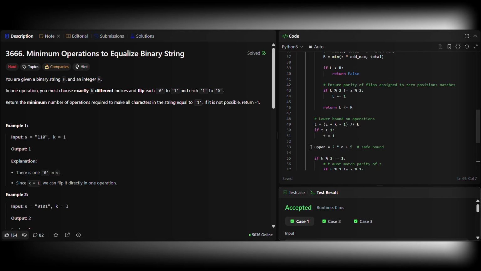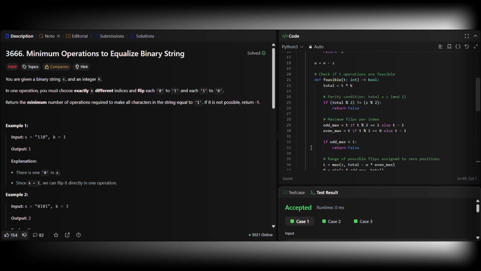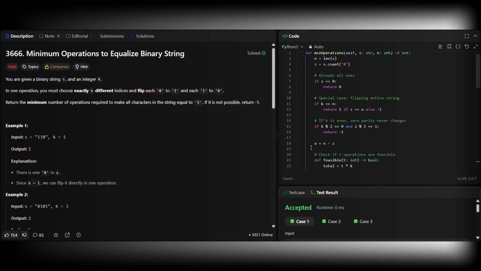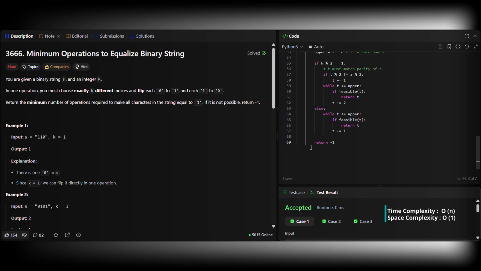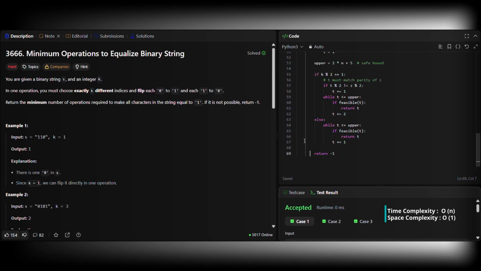Lower bound: t equals the ceiling of z divided by k, the minimum operations needed to at least touch all zeros. The upper bound equals 2n plus 5. We need a safe search window. In the worst case, parity adjustments can push t upward. This guarantees termination. Complexity analysis. Time complexity, worst case O(n). Why? Counting zeros takes O(n), searching t up to roughly 2n, and each feasibility check is O(1). Space complexity, O(1). Pure mathematical reasoning. No extra arrays.